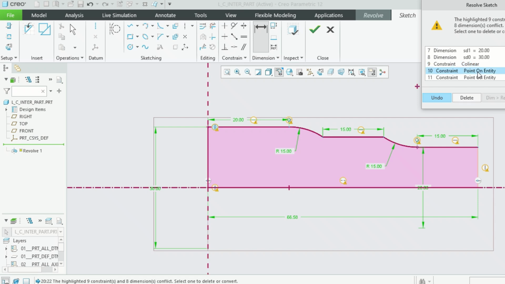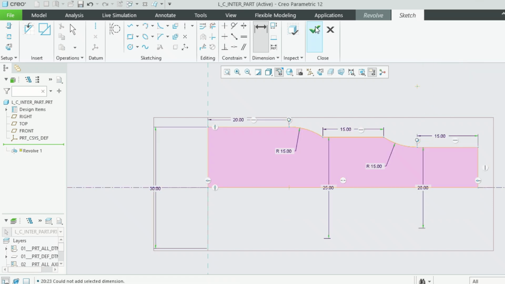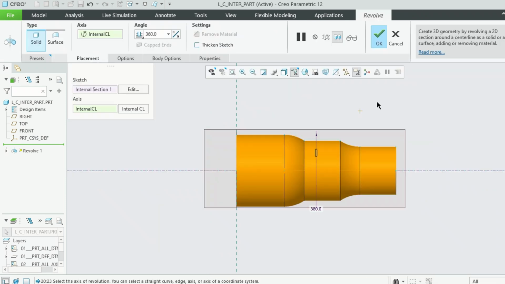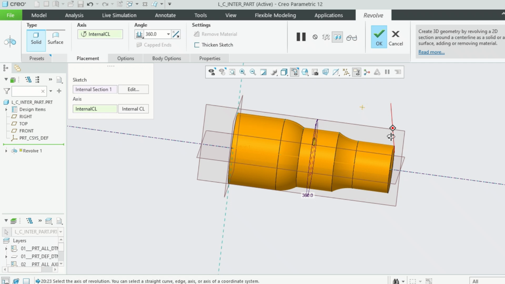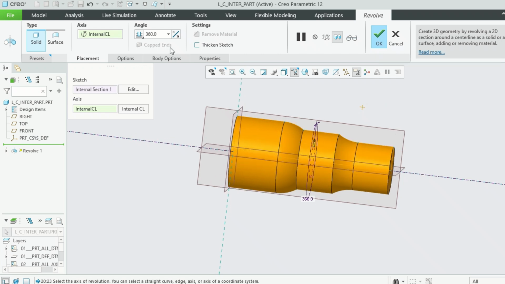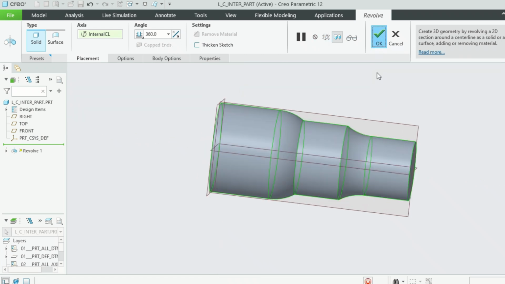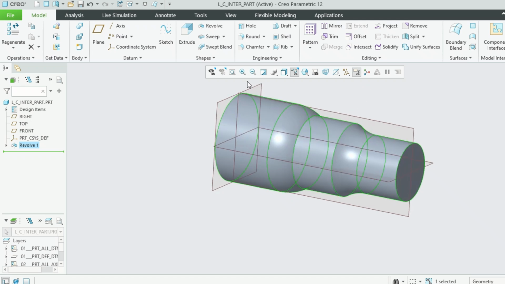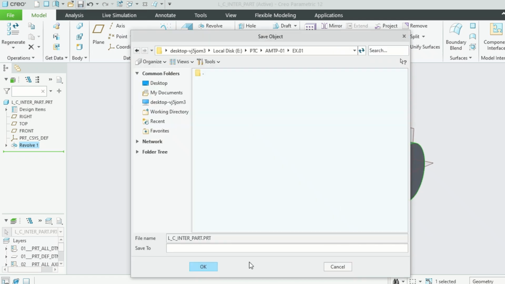Now we can't compromise anything with this. Let's keep it as it is. Okay, this is the part we want. Close it and complete the sketch. Let's save this part first.